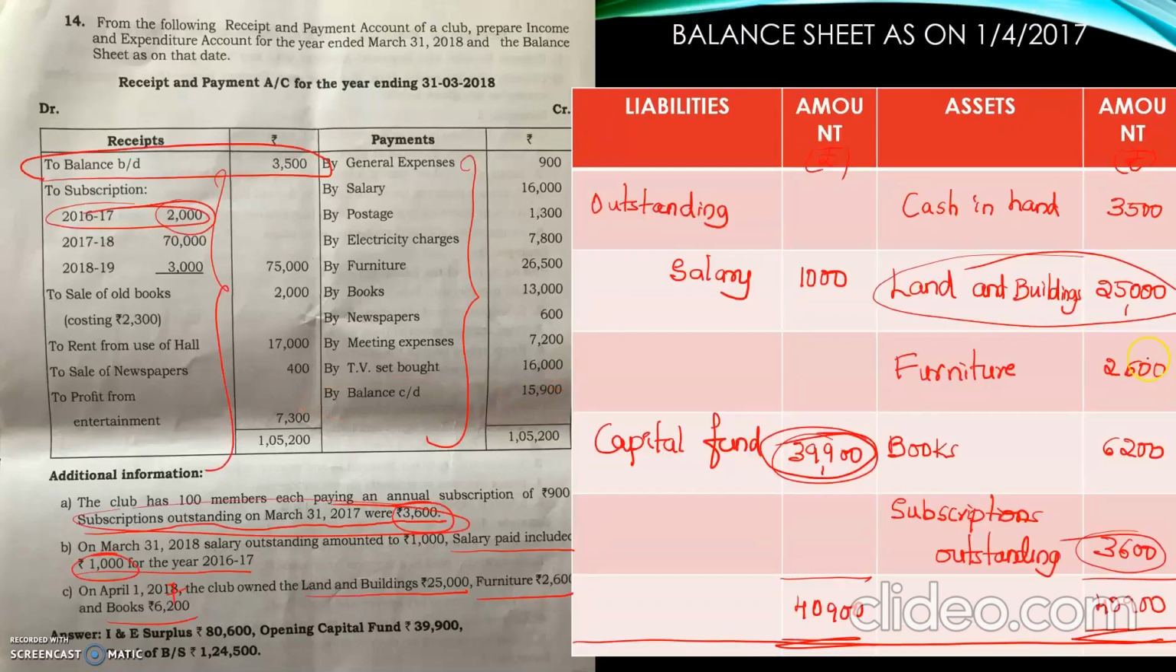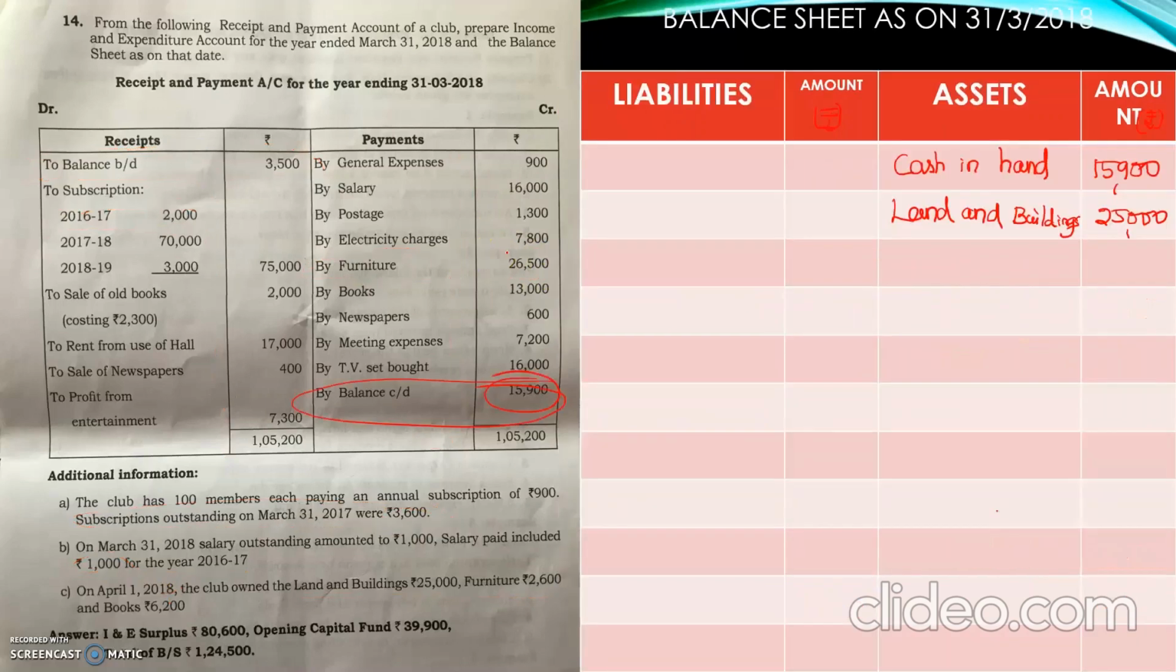Next, furniture. Furniture also you should see additional purchase, sale, depreciation. Here you can see on the payment side there is additional purchase, but there is no sales and depreciation. Additional purchase means we have to add it to our opening balance. Opening balance is 2,600. Additional purchase is 26,500. Show the calculation in the closing balance sheet.